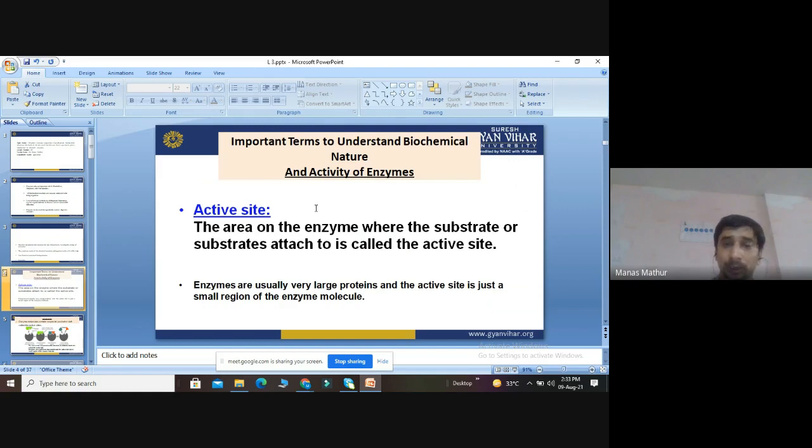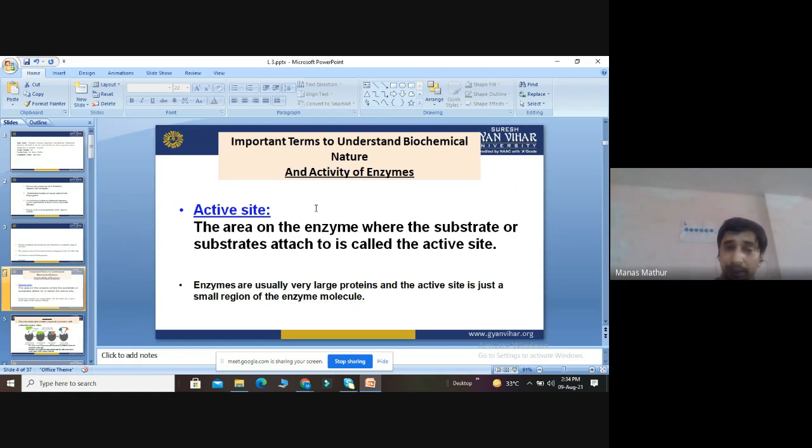Now there are some important terms to understand the biochemical nature of enzymes. First is the active site. The active site is the area on the enzyme where the substrate or substrates attach. Enzymes cannot perform any reaction without the active site, because some molecule called a substrate attaches on the surface of the enzyme. As a result, the enzyme becomes activated.